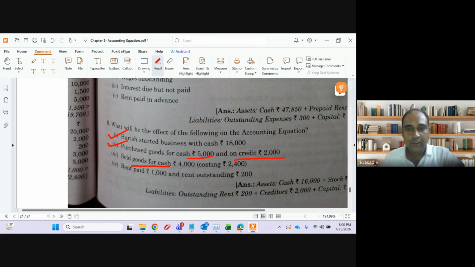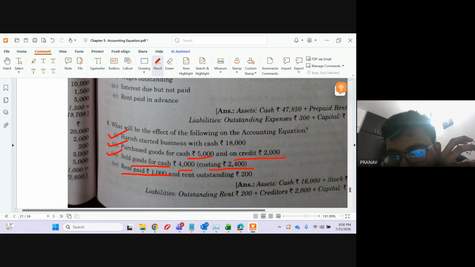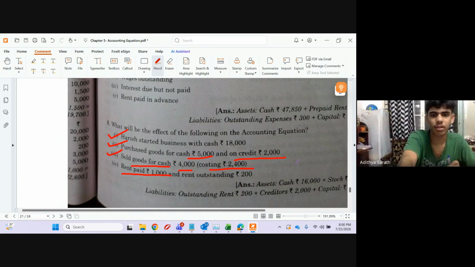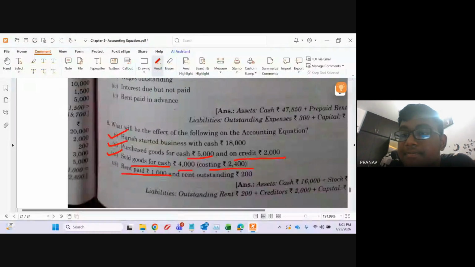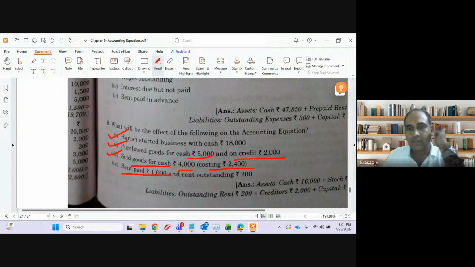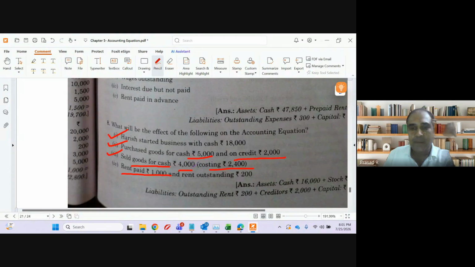Sold goods for cash 4,000. Cost is 2,400. This also we have discussed. Okay, I will repeat. Cash increased by 4,000. Stock decreased by 2,400 and capital increased by 1,600. Clear?